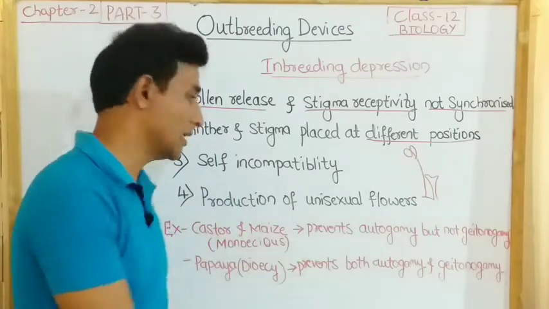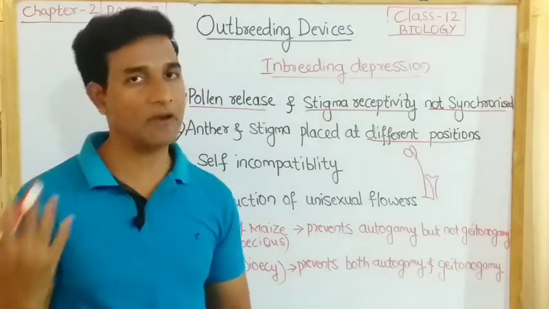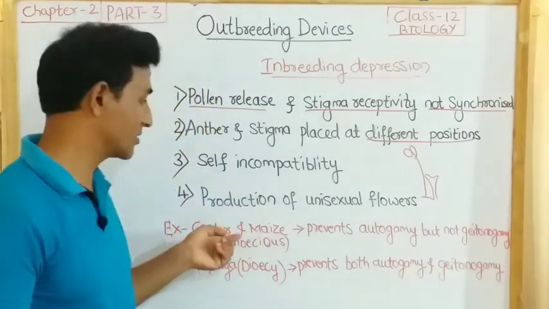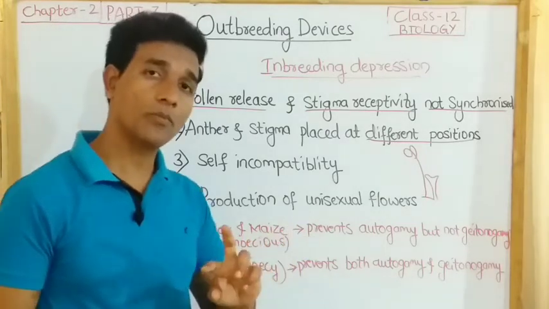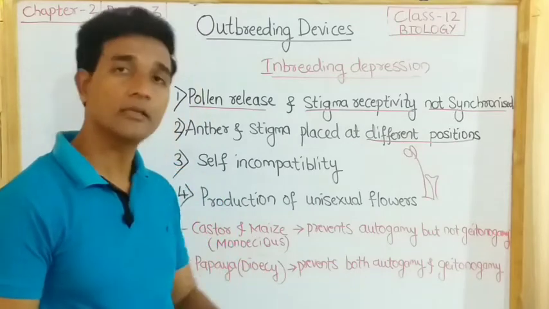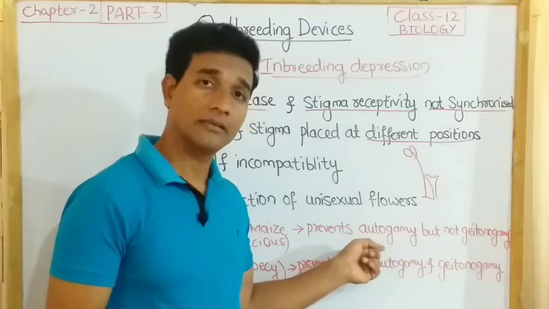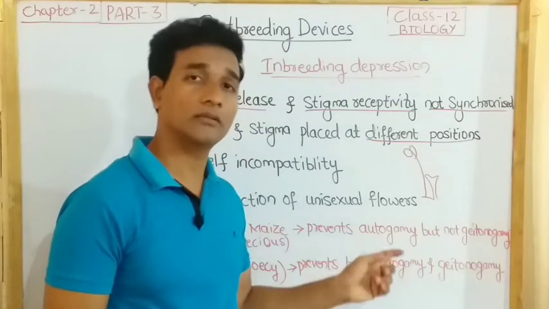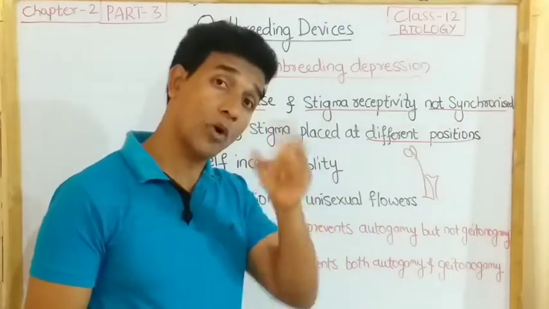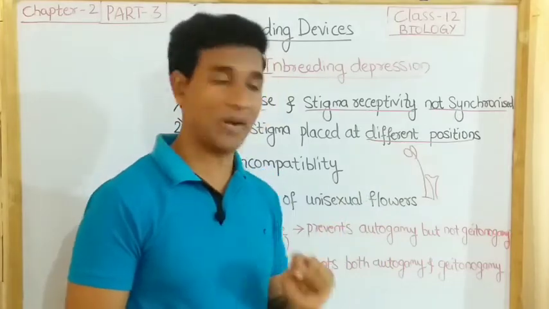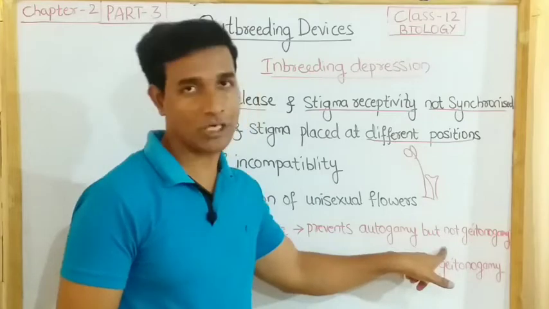The last one is production of unisexual flowers. Male flowers separate and female flowers separate. For example, we have castor and maize. Both are monoecious, so they have both male and female flowers present in the same plant. Here they prevent autogamy. That is, the pollen grains do not pollinate within the same flower, but they can pollinate on the other flower of the same plant. So they can prevent autogamy but not geitonogamy.